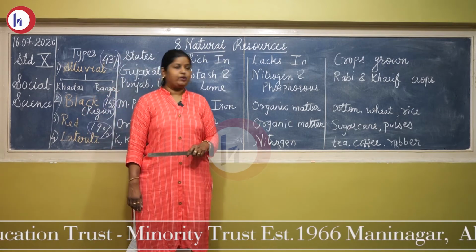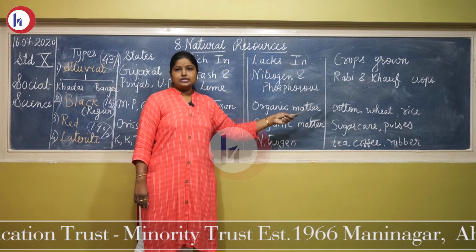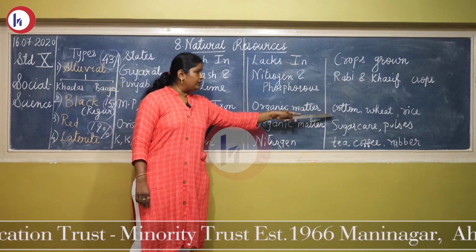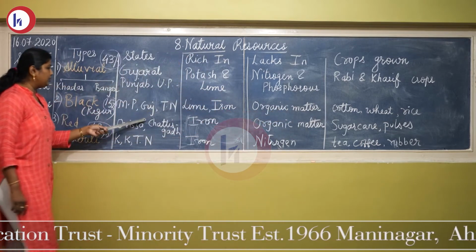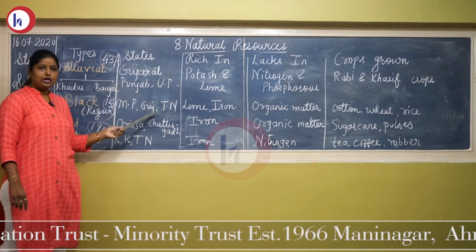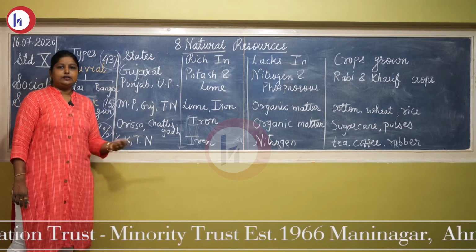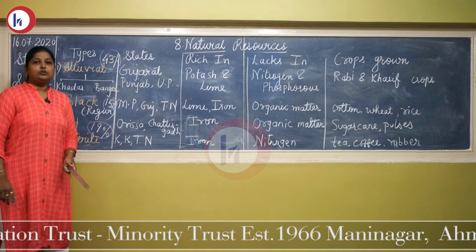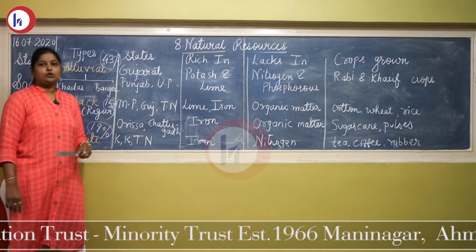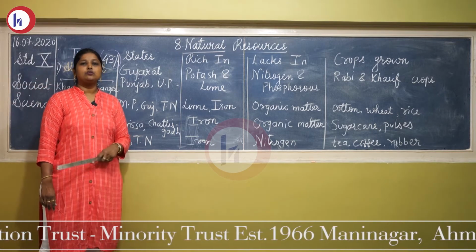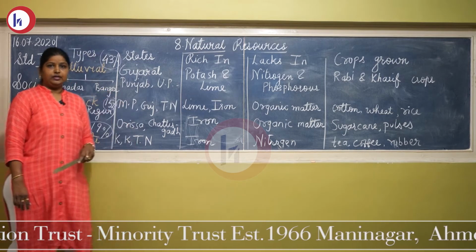found in black soil. Then wheat and rice can also be grown. Cotton is grown in maximum, especially in Gujarat you will find, in Madhya Pradesh, Tamil Nadu, where cotton textile industries are also there. So it is also called black cotton soil, or it is also called rigor soil.